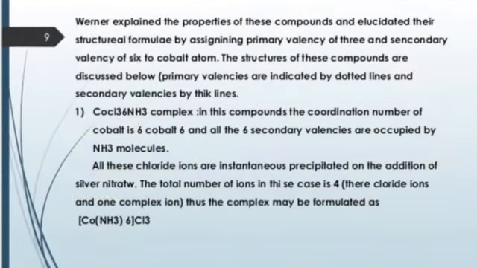In the next slide, all about the CoCl3·6NH3 complex. In this compound, the coordination number of cobalt is 6 and all 6 secondary valencies are occupied by NH3 molecules. This compound shows yellow color.